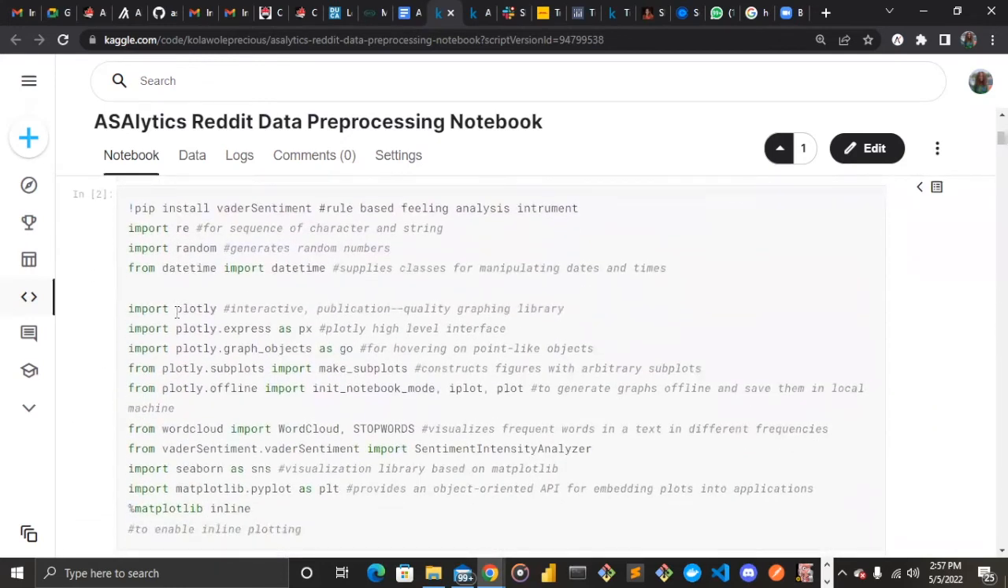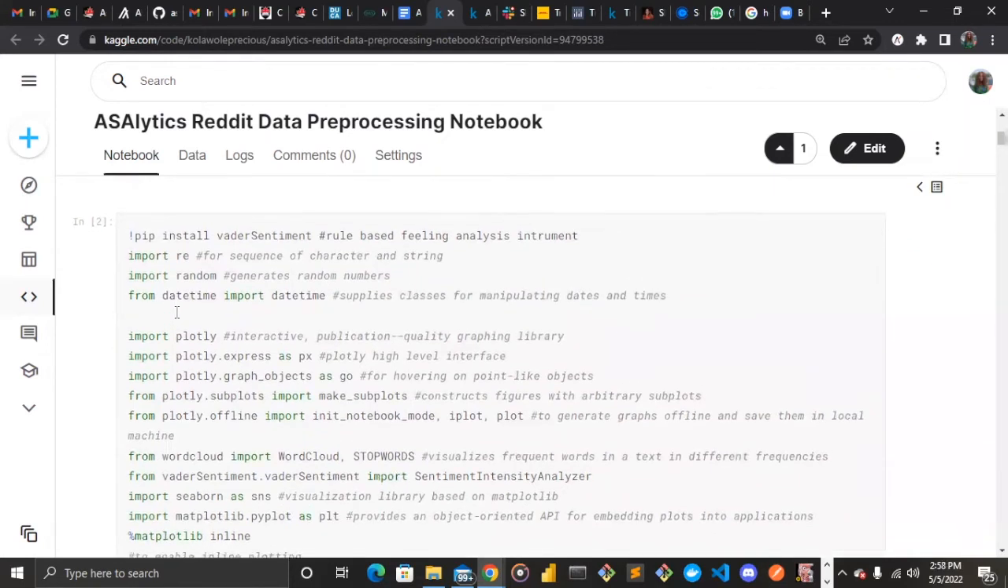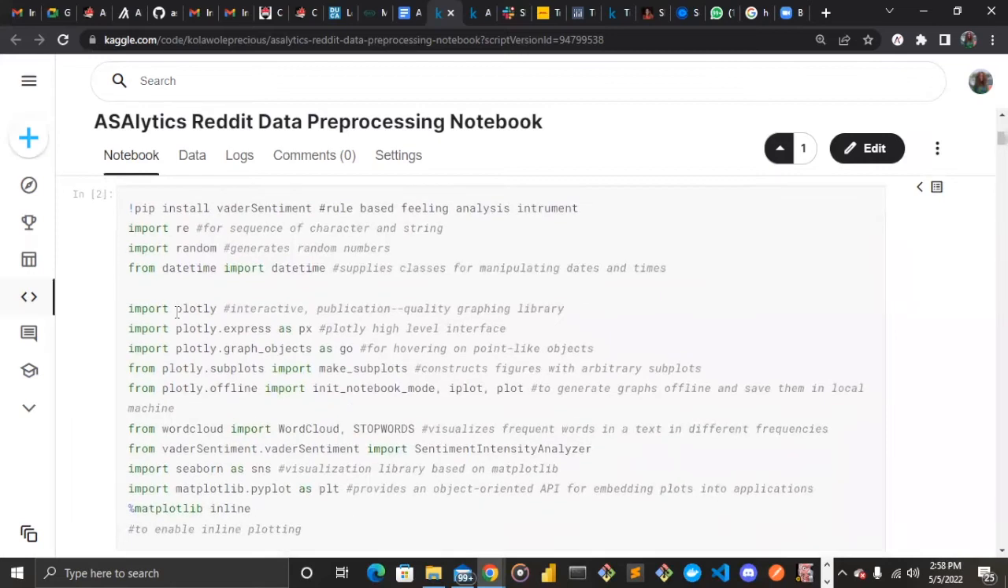And then we used Regex in stripping out the HTTP URLs, like I mentioned earlier. We used random for generating random numbers in our data. We use datetime, which is a class necessary for manipulating dates and time variables. Then we have Vader sentiment, an AI model that allows you to generate a sentiment score from any text data passed to it.